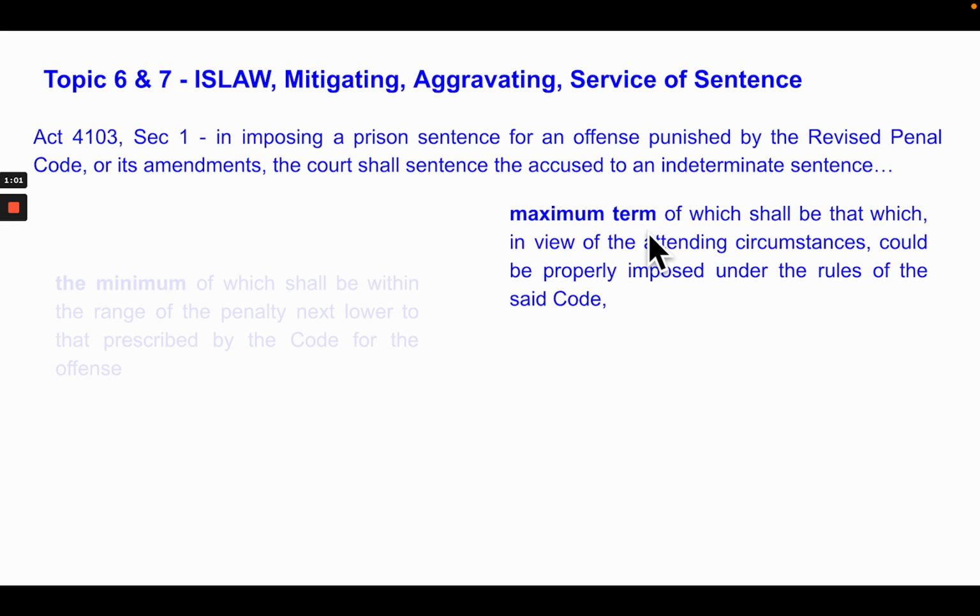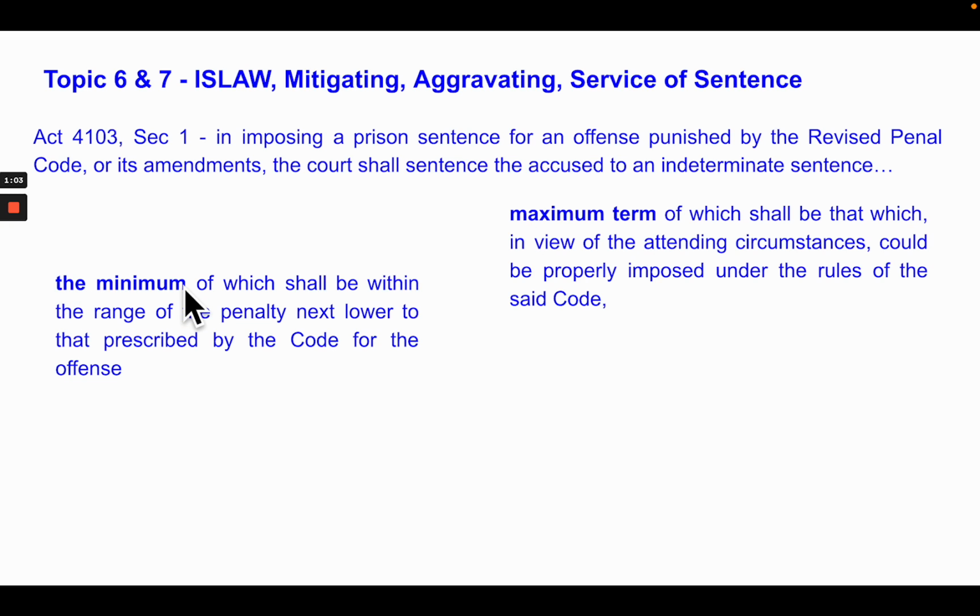That's the maximum term, and a minimum of which shall be within the range of penalty next lower to that prescribed by the code. All right, so take note, under the Revised Penal Code, the penalty is imposed on a person committing a crime.